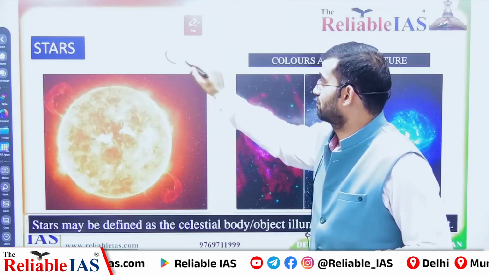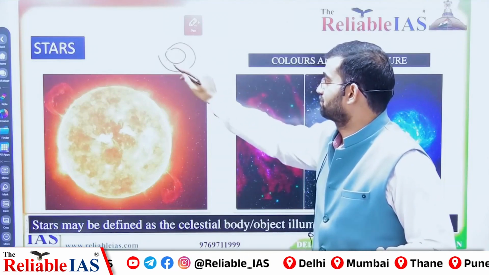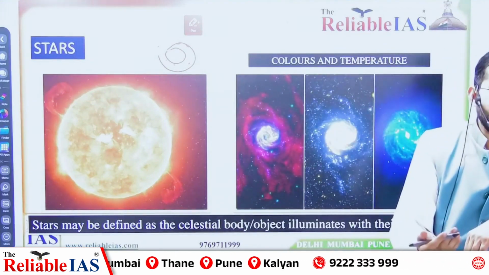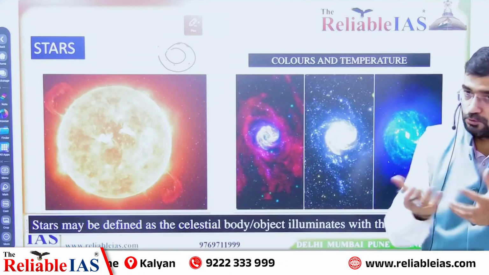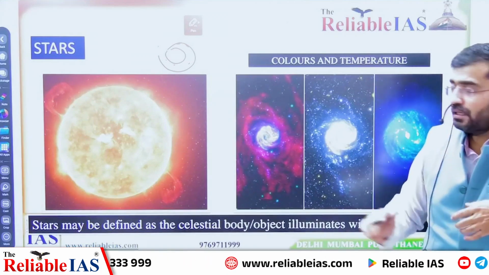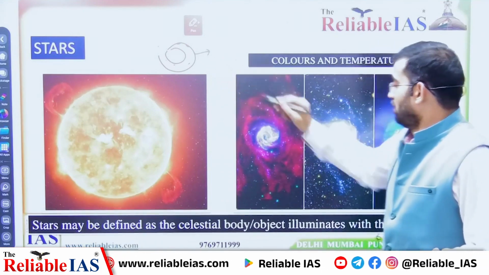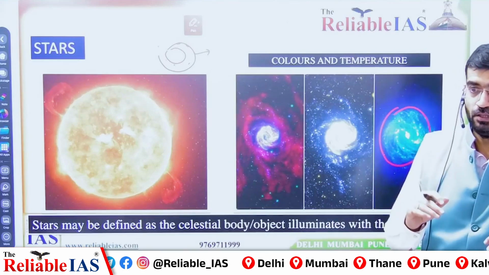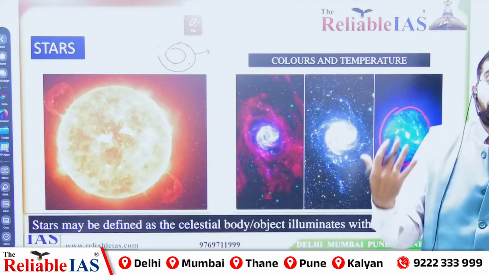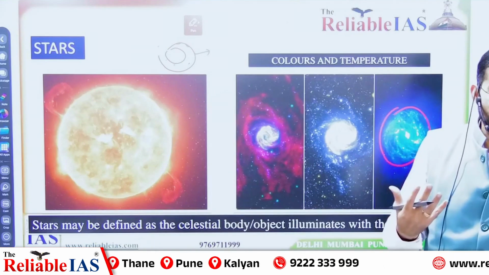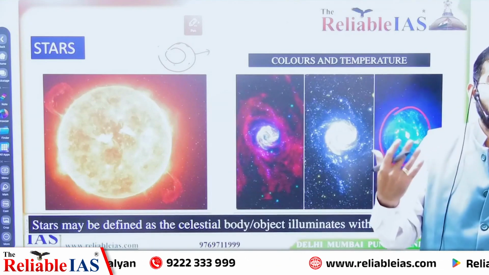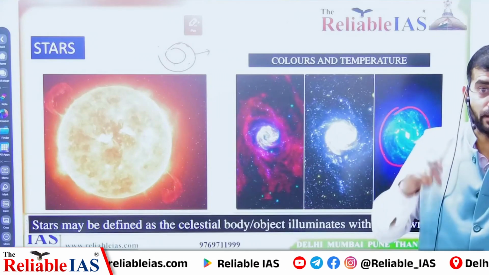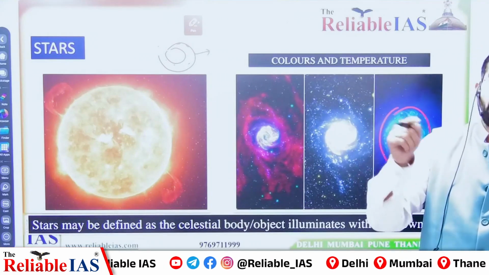Suppose this is your gas burner. Near the gas burner you may not even identify the gas flame, it is not there. That is blue light. So when light is bluish, it means it is too hot. It is too hot, the amount of hydrogen is immense, and that is why the brightness of that star is very high. So when blue light emanates from a star, it is the sign of a very hot star.